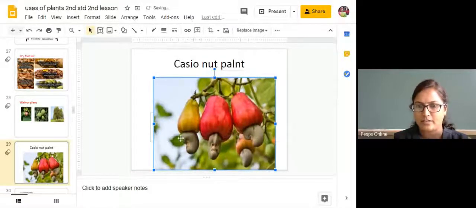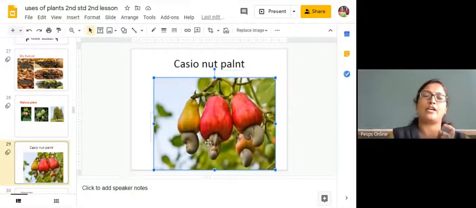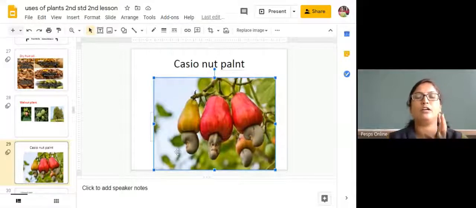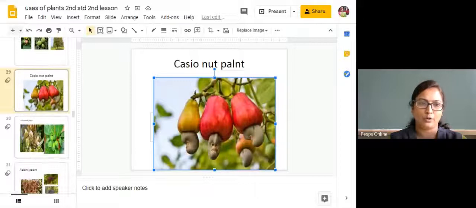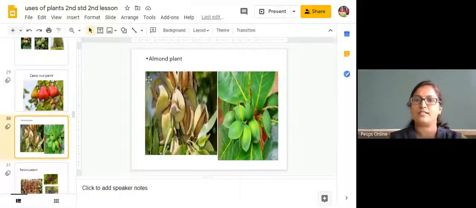This is a seed. You have to burn it. Inside that, you will get the dry cashew nuts. If you want to get the fresh cashew nuts, then you have to cut open the young cashew seeds. Then you are going to get fresh cashew nuts. It will be very healthy for human beings. Then this is the almond plant. These plants you can see in our school garden also.